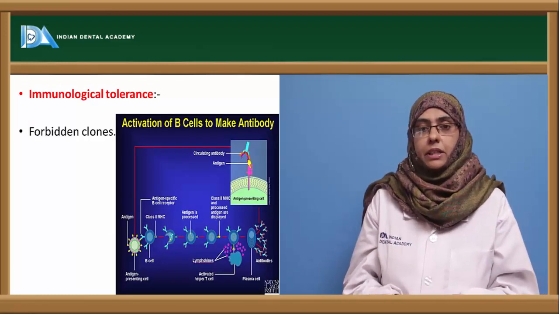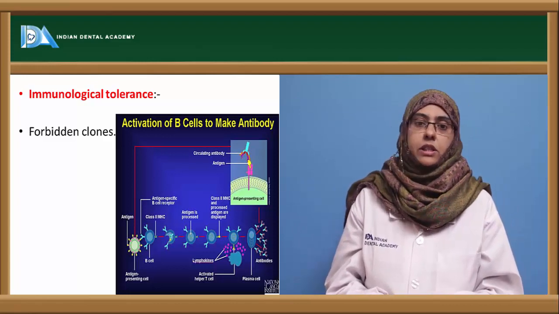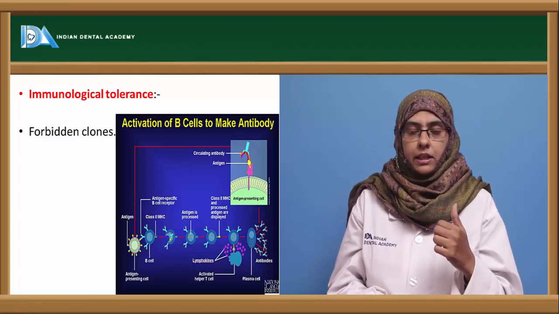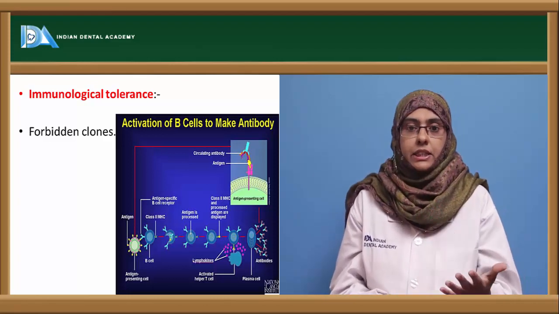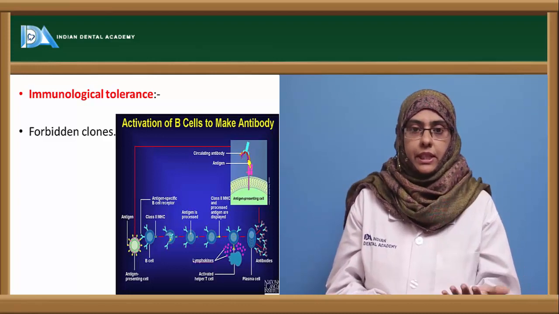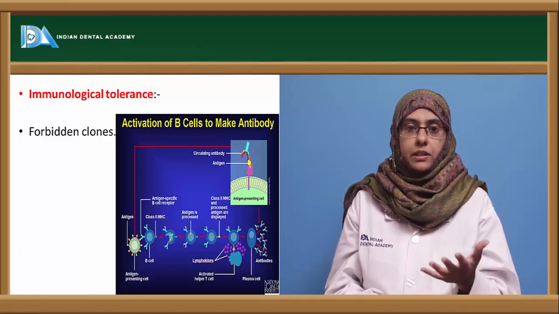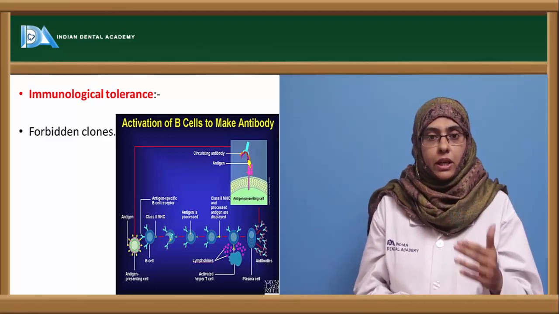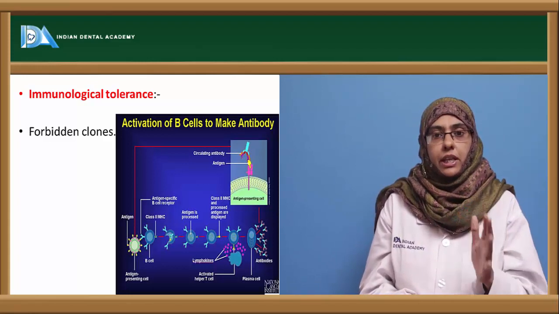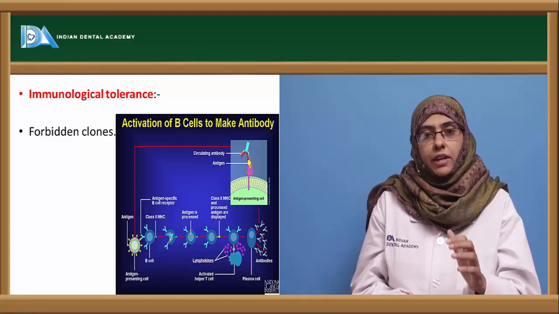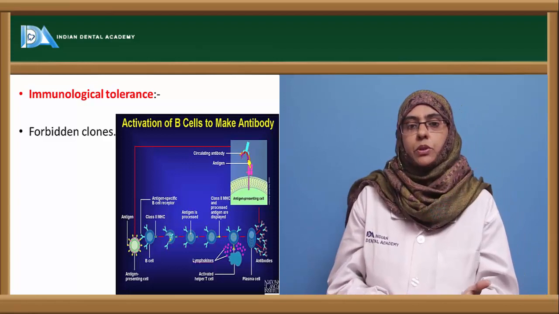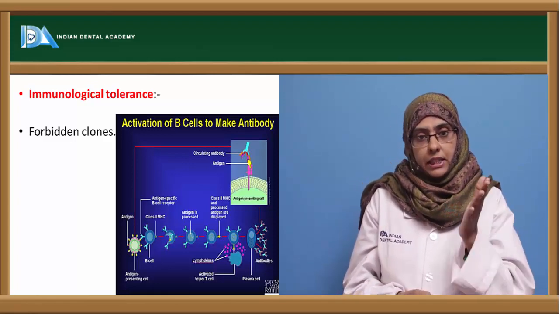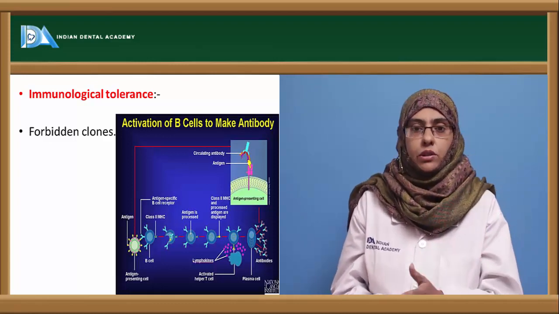Next concept that is proposed is immunological tolerance. Tolerance is nothing but this: whenever a self antigen is exposed to the lymphocyte during fetal development, the immune response is not directed towards the self antigen. So it is said to be tolerated against the self antigen. It usually happens during fetal development, where the self antigens are exposed to the lymphocytes and no immunological response is developed. But once this tolerance is lost, it can lead to autoimmune diseases.